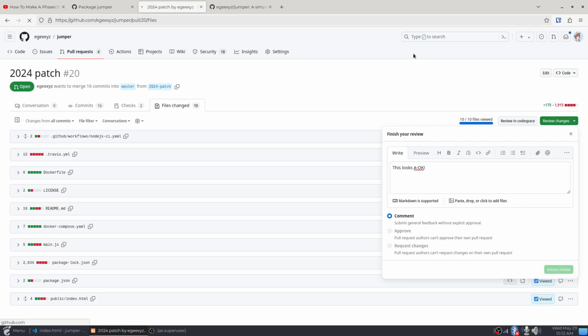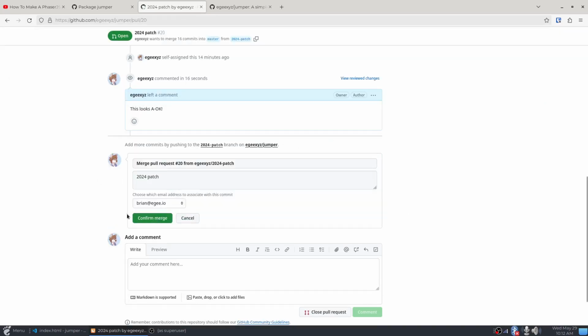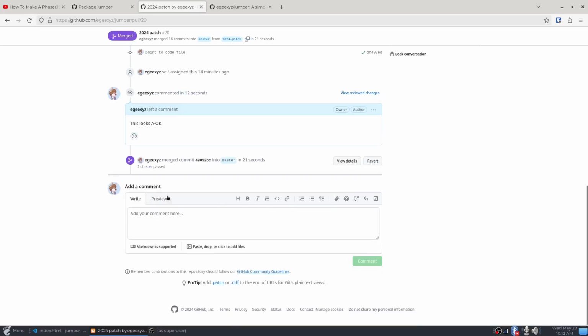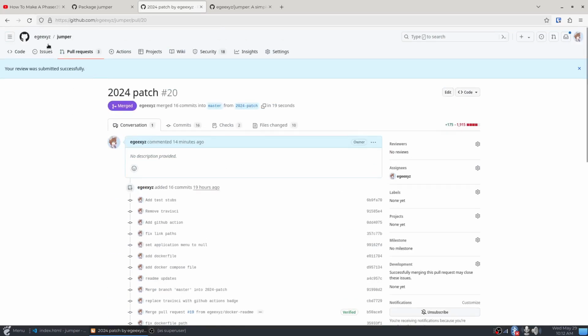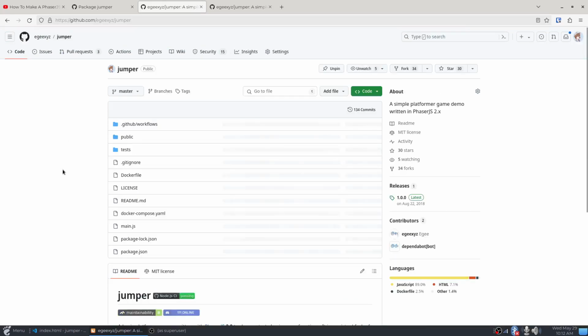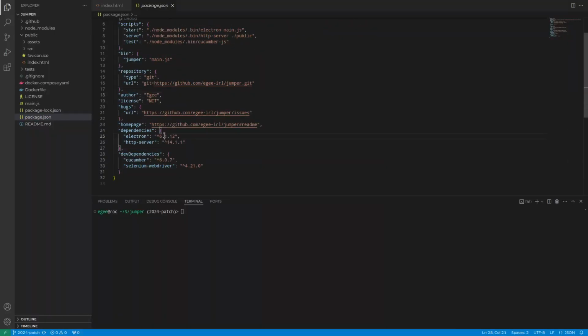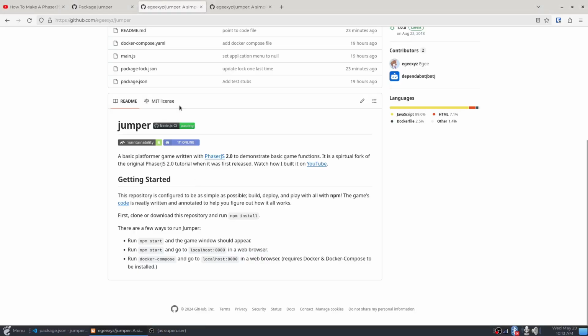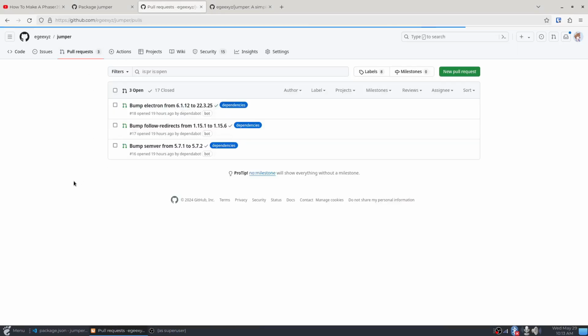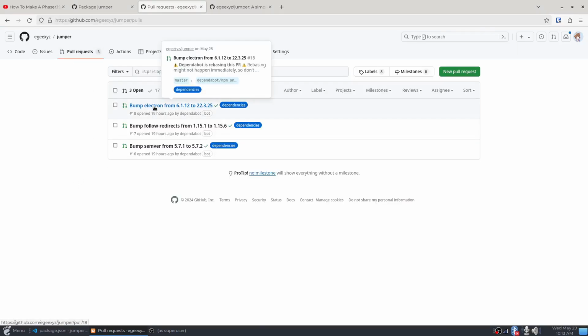Submit the review and merge this puppy. Confirm it, merge it, delete the branch, and go back to the start. We are done. Now I said I'd wrap this up by upgrading to the latest Electron. So what we have here in the old pull request is bump Electron from 6.1.12 to 22.3.25.